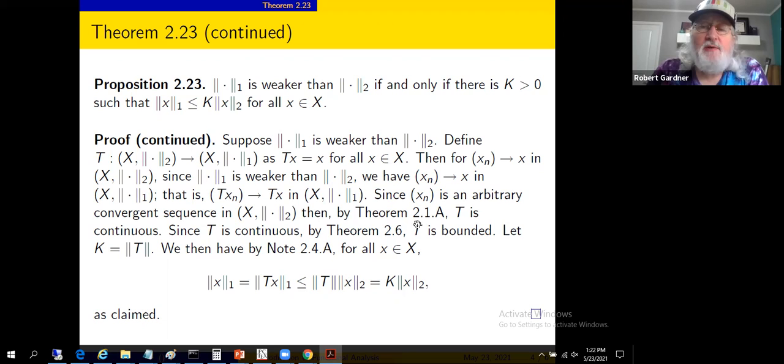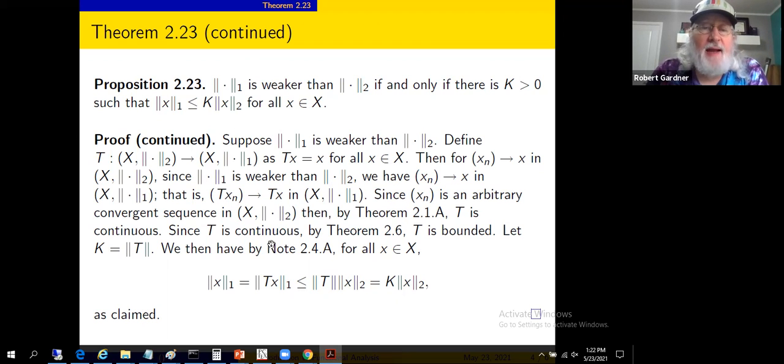That implies, by theorem 2.1.a, we'll look at that in a second, that T is continuous. So we've shown for an arbitrary convergent sequence, the corresponding transformation values produce a sequence that converges as well.